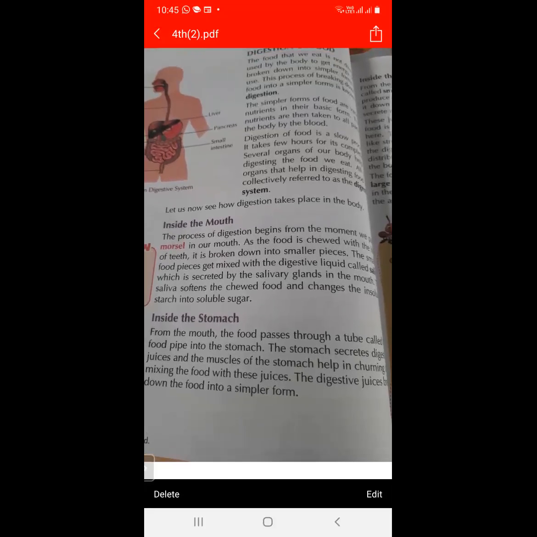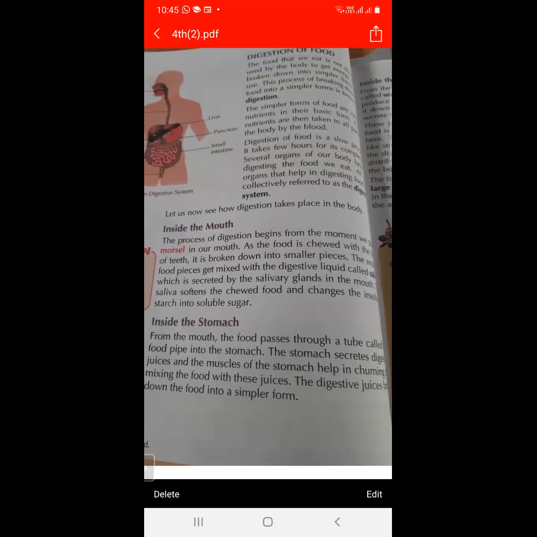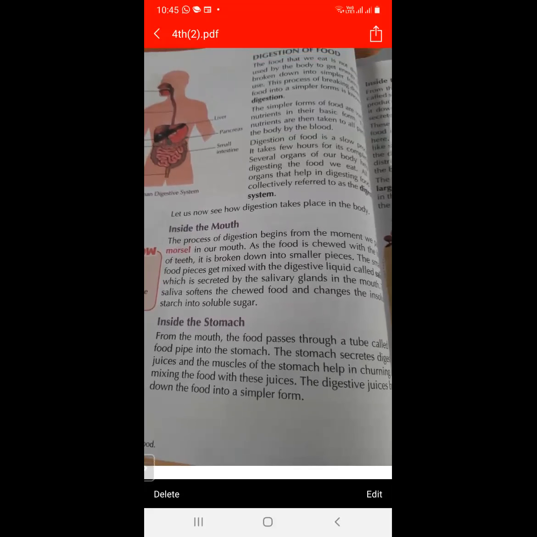From this food pipe, the food goes into the stomach, and the stomach secretes digestive juices, and the muscles of the stomach help in converting the food into small pieces. And also digestive juices help the food to convert into a simpler form.